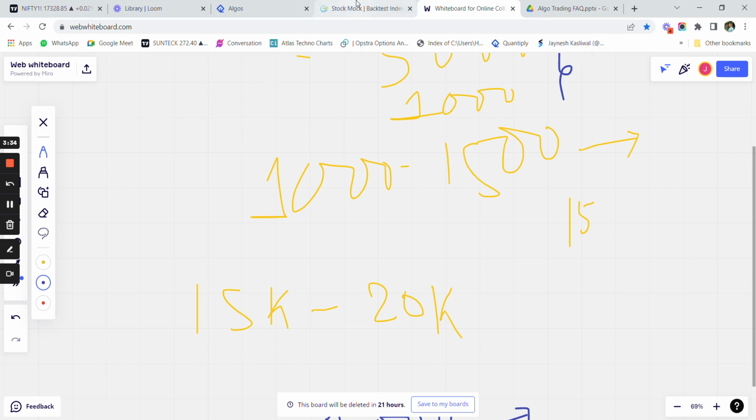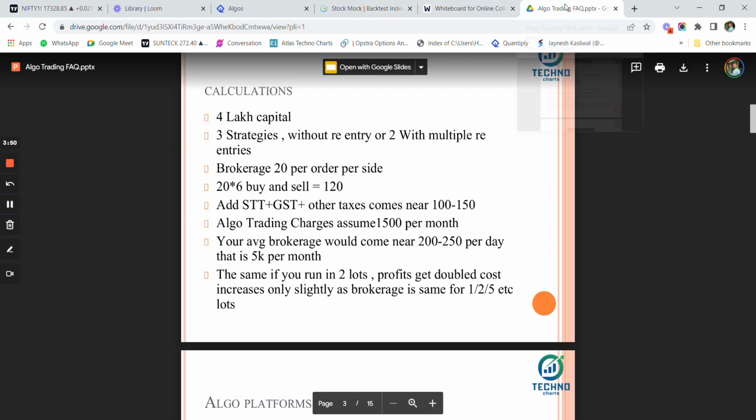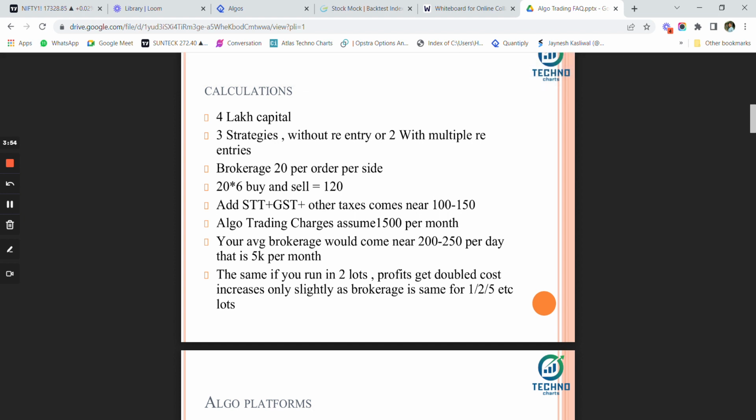I use Stockmock as a back testing platform, and I do all kinds of back testing here personally, and my results have been matching approximately around 80 to 90% of the time with the back testing. And that is the ideal expectation that one should have. You cannot assume that your backtest will match 100% with the real, because backtesting is generally done on 1 minute OHLC data, while we are trading real time on the LTP data that we get.